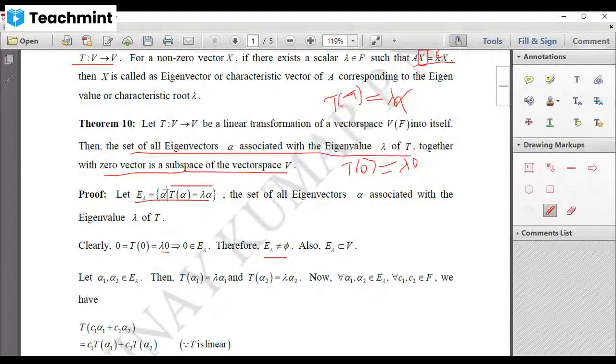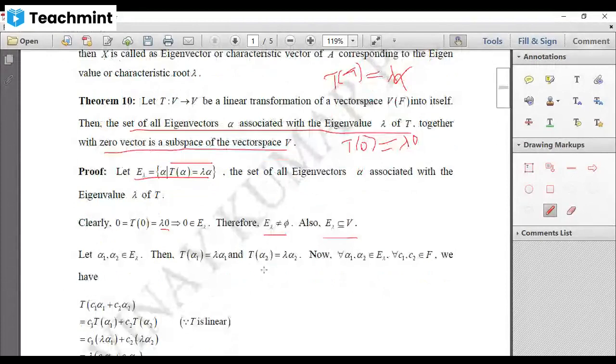So it contains at least one element. And remember, these vectors alpha are coming from our domain V only. So all the elements of E lambda are present in V. Therefore, E lambda is a subset of V. Hence, both the preliminary conditions of subspaces are satisfied.